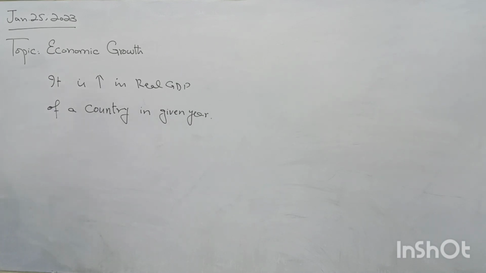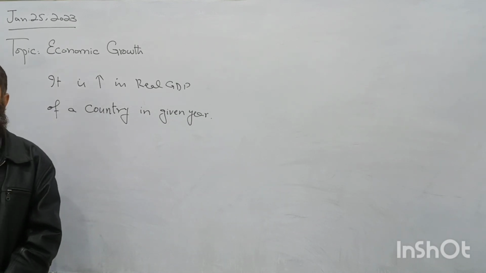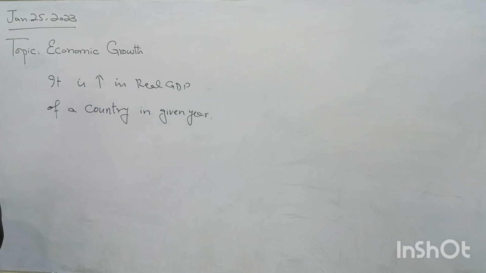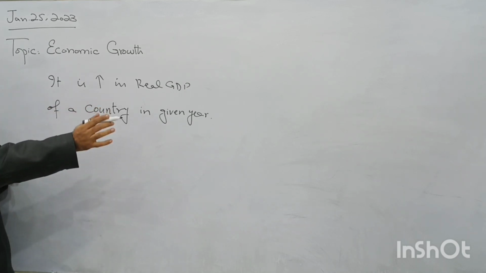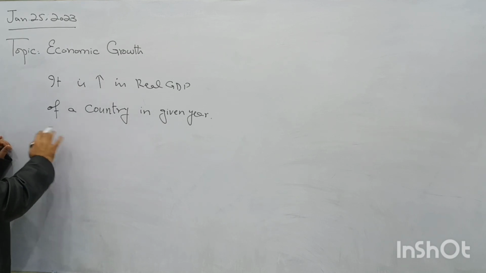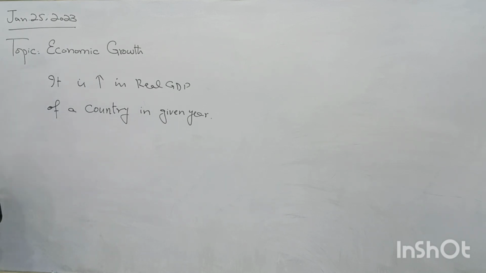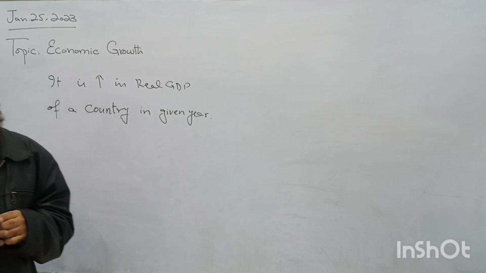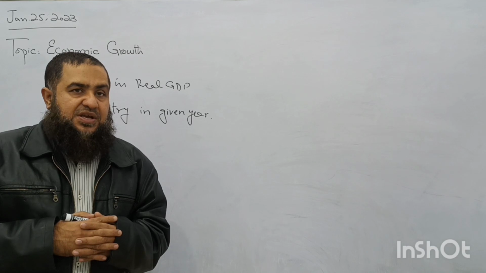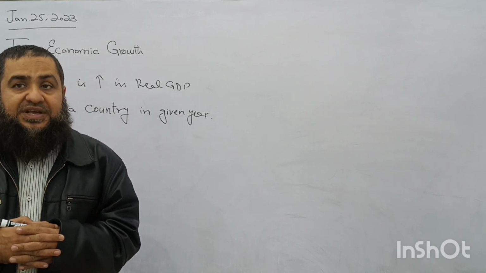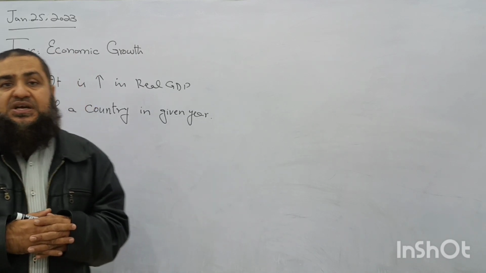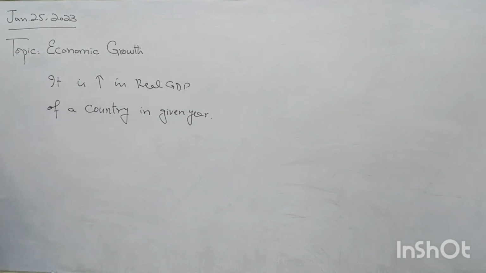When more goods and services are produced, it means there is going to be more well-being of the people. They can have more goods and services available for consumption purposes. Now this is the volume of growth. So this can be one of the macroeconomic objectives of the government, to achieve more economic growth. When there is more economic growth, national income will increase, more employment opportunities are created, and unemployment will also decrease if aggregate demand is increasing in the country. So the unemployment level will also fall.